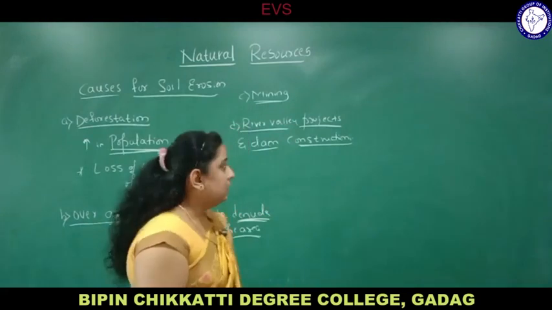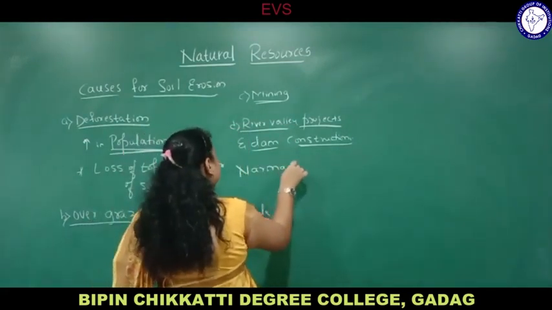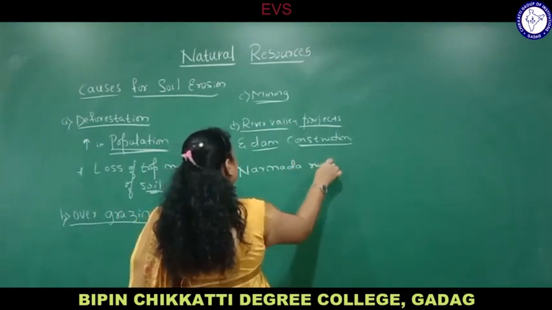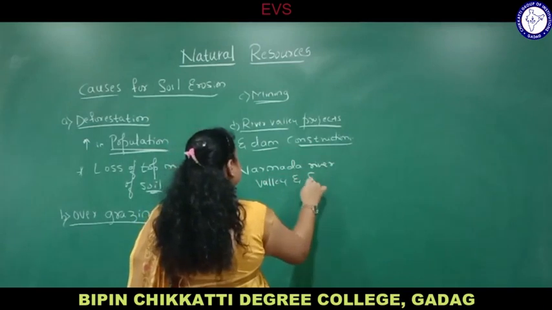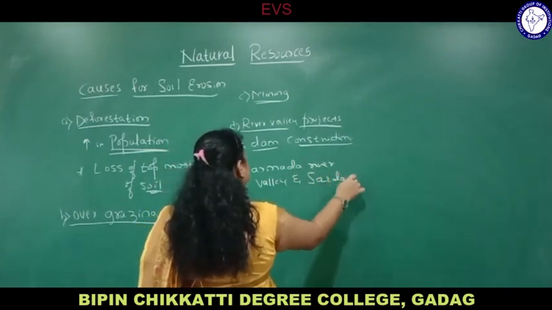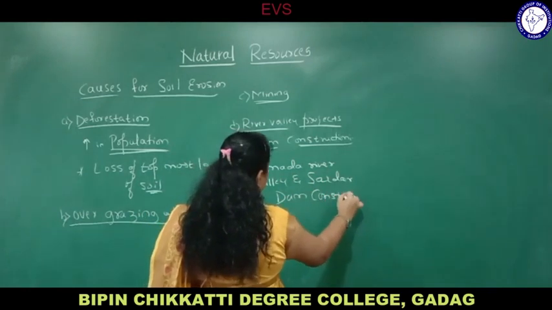Which river? Narmada River Valley and Sardar Dam construction.